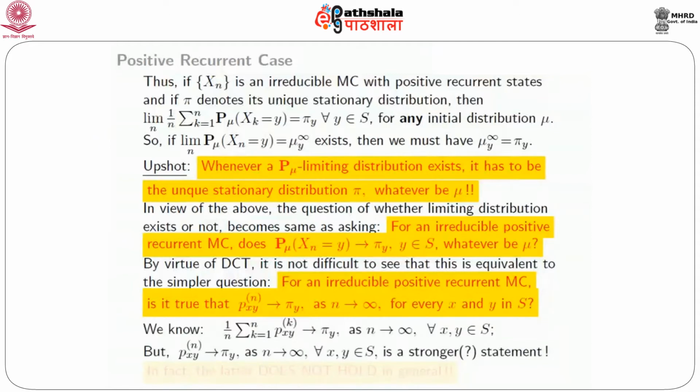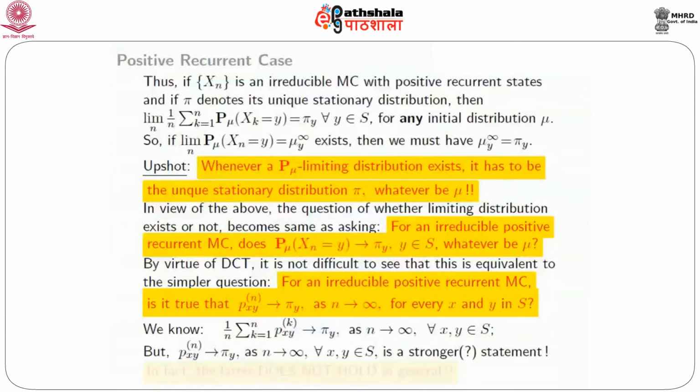Now we know that the average of the P_xy^n, the average sequence, converges to pi_y as n goes to infinity. But what we are asking is, does the sequence itself, P_xy^n, converge to pi_y, which of course is a stronger statement, because in calculus we know that if a sequence converges to a limit a, then the averages of the sequence also converge to the same limit, but the other way around is in general not true.